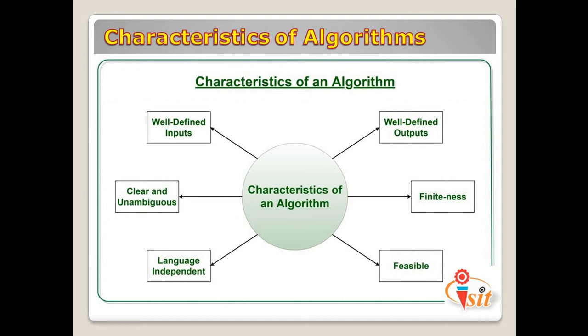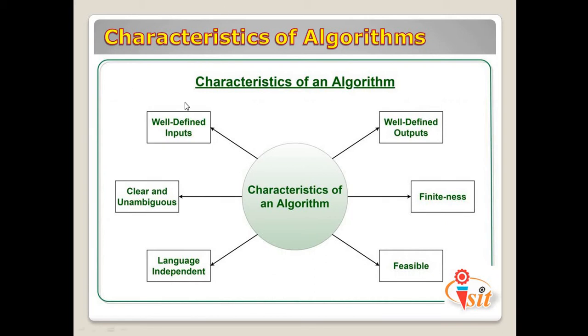As one would not follow just any written instruction to cook the recipe but only the standard one, similarly, not all written instructions for programming are an algorithm. In order for some instructions to be an algorithm, it must have the following characteristics. So the first thing we can discuss is that it is clear and unambiguous. Algorithm should be clear and unambiguous. Each of its steps should be clear in all aspects and must lead to only one meaning.